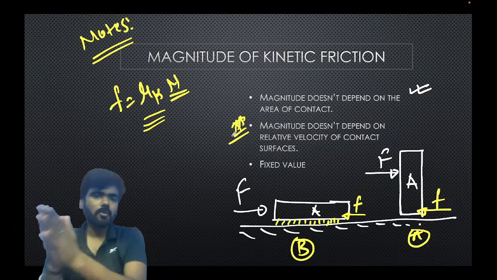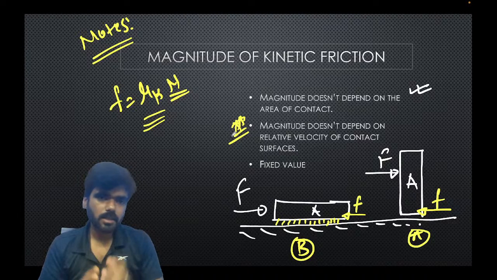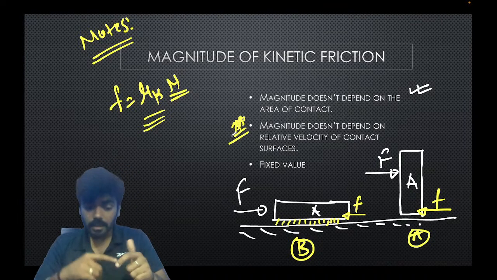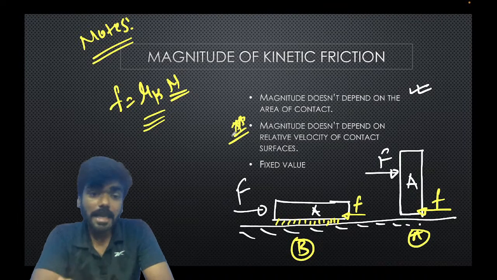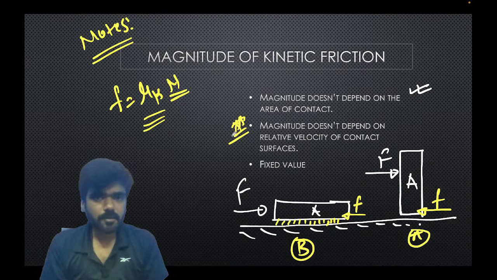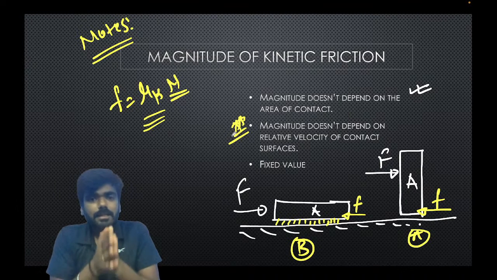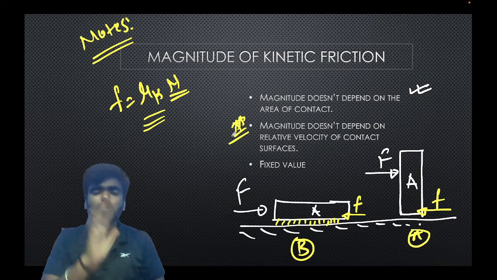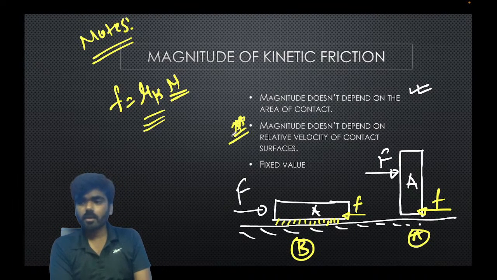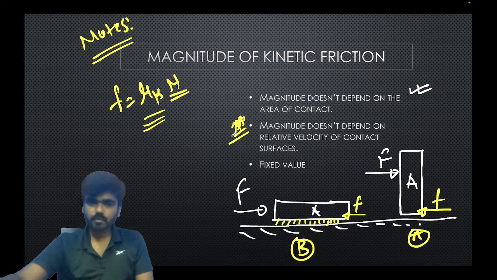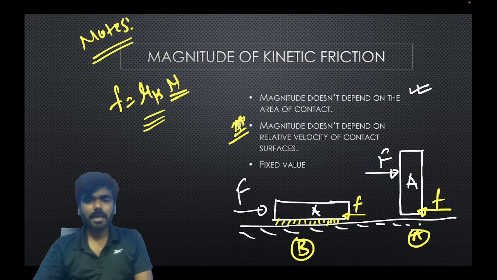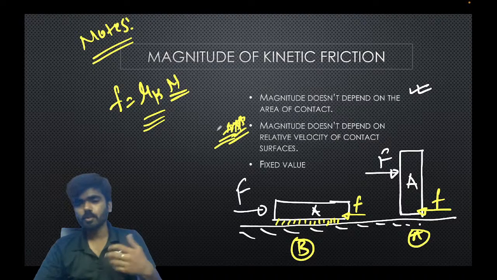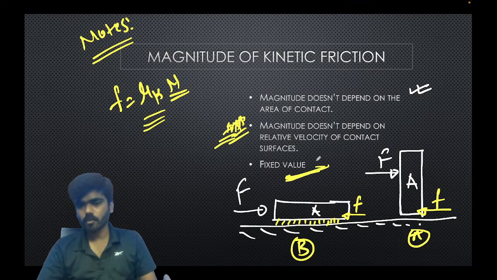Because when we study static friction, the static friction is a variable friction. It adjusts itself, right? The static friction adjusts itself depending upon the force with which the object is being pushed or pulled. So always remember, kinetic friction has a fixed value which is mu k into N. It is a fixed value force.